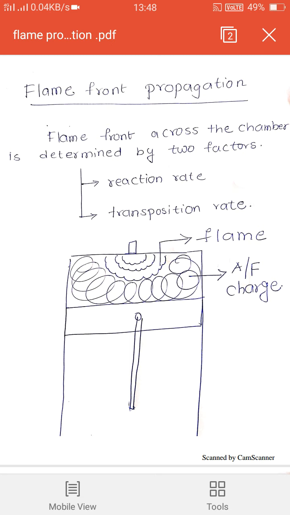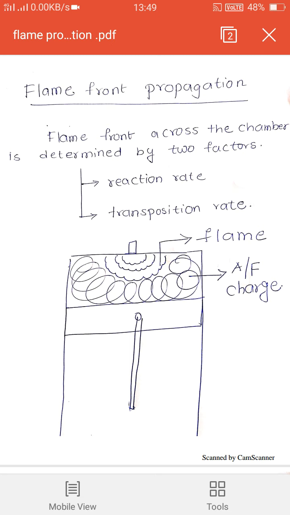Last class I covered the factors which affect the ignition lag period. Today I will discuss flame propagation and the factors which affect it. Last class I also discussed, in the stages of combustion, what flame propagation is and where it takes place. Flame propagation plays an important role in maintaining the combustion process in an effective manner.